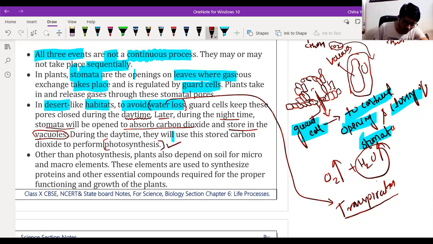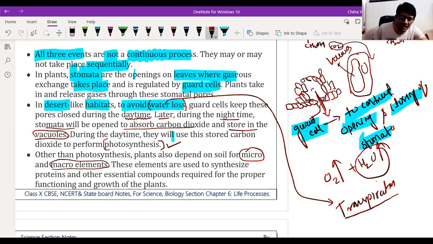Next, other than photosynthesis, plants also depend on soil for micro and macro elements. These are elements which are dissolved in water, and the plant absorbs those minerals dissolved in water only. So along with water, these minerals are also absorbed by the plant, and they are used for proper growth of the plant.